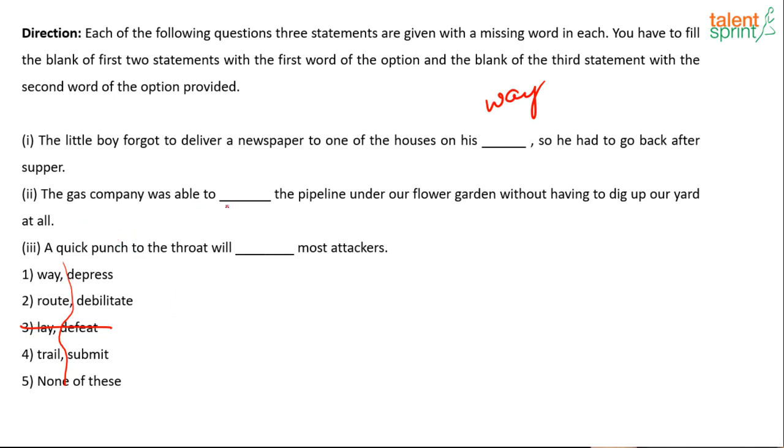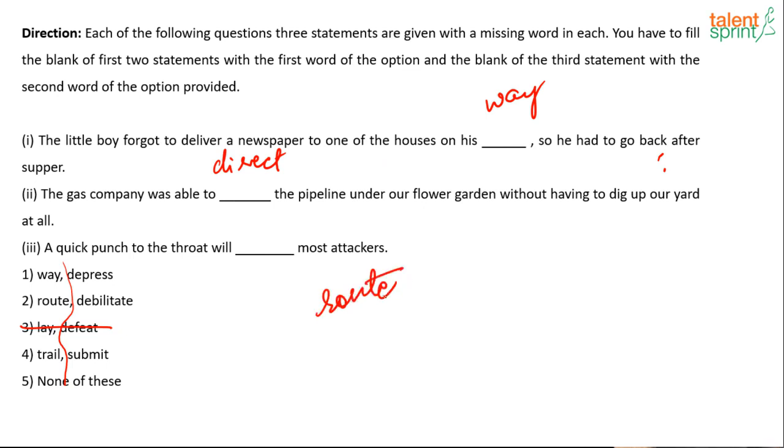The gas company was able to dash the pipeline under our flower garden without having to dig up our yard at all. So was able to what the pipeline? We are looking for a word which goes with direct the pipeline. So there's only one word which goes for way as well as direction, that is route.